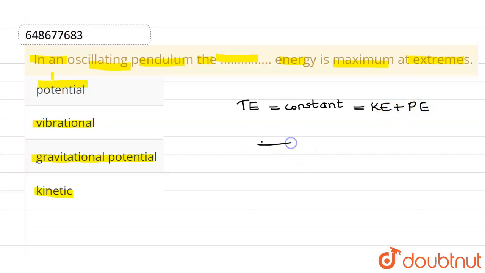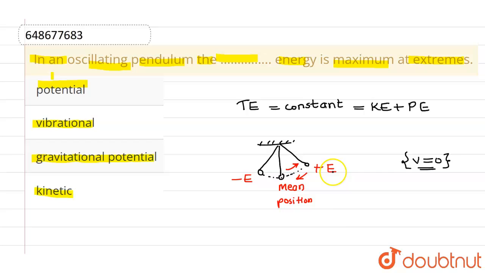Okay, now suppose this is the oscillating pendulum, and this is its extreme position, this is the mean, and this is the positive extreme. So it will oscillate, this is how it will oscillate. This is the positive extreme position, this is the negative extreme position, and this is the mean position. Now as we know, before reaching the positive extreme it has to move in this direction, and after reaching the positive extreme it has to come down to the mean position again. So basically it is changing its direction, and for changing direction the particle should come to rest for a certain moment of time. So velocity must be zero at extreme positions.